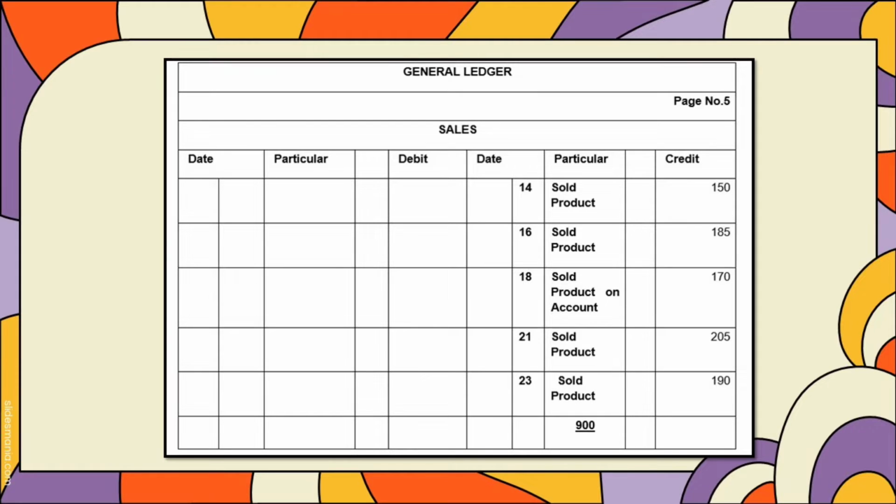So let's proceed to the general ledger page number 5, the sales. On November 14, we sold product, 150 pesos. We put it to the credit account. On November 16, we sold 185 pesos. We put it in the credit account. And November 18, 170, we put on the credit account. On November 21, we sold product 205 pesos. We put it also in the credit account. And lastly, November 23, we sold product 190 pesos. We put it to the credit account, and a total of 900 pesos.